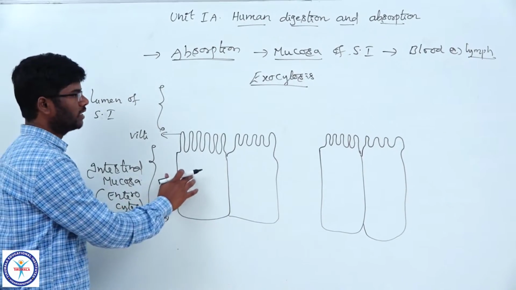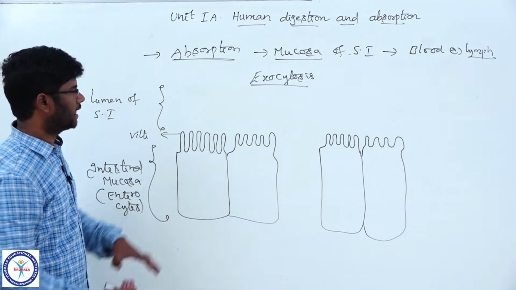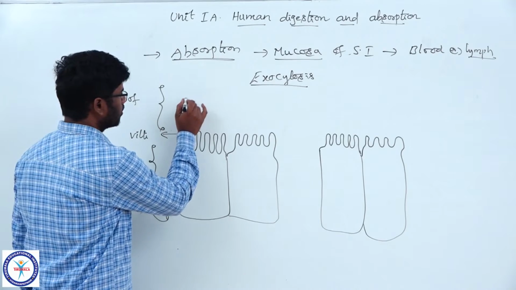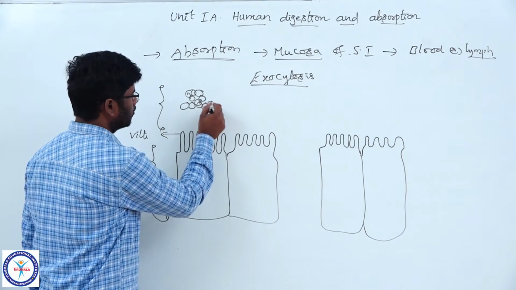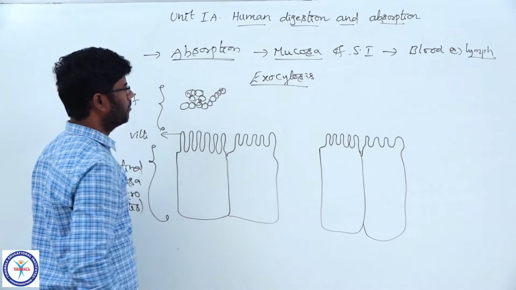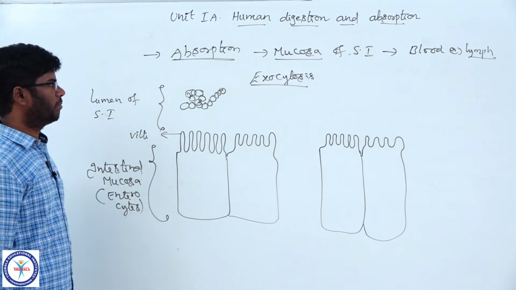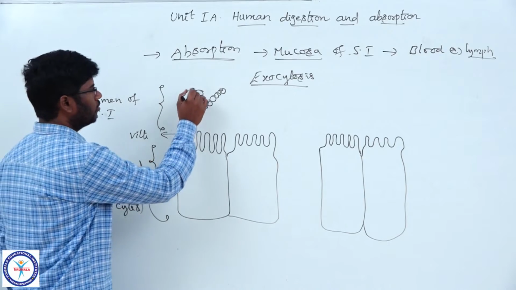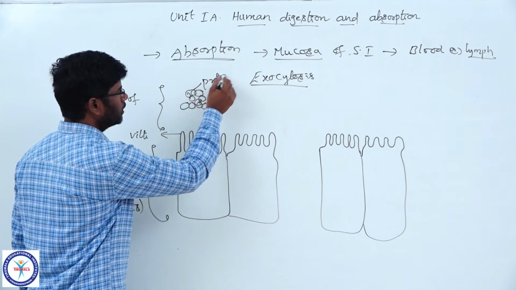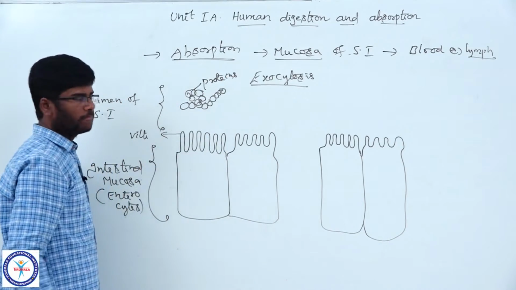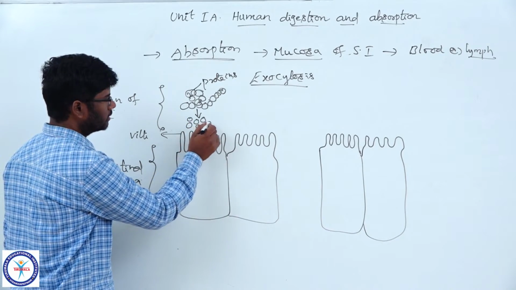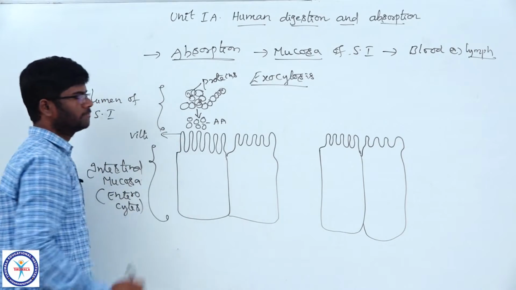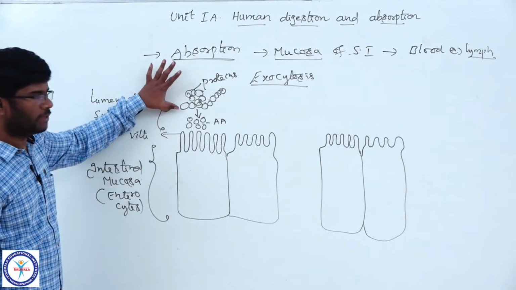In the lumen of the small intestine, the process of digestion takes place. This is a protein chain, made of long polypeptide chains. These proteins in the lumen of the alimentary canal are converted into amino acids. So like this, protein digestion is completed.